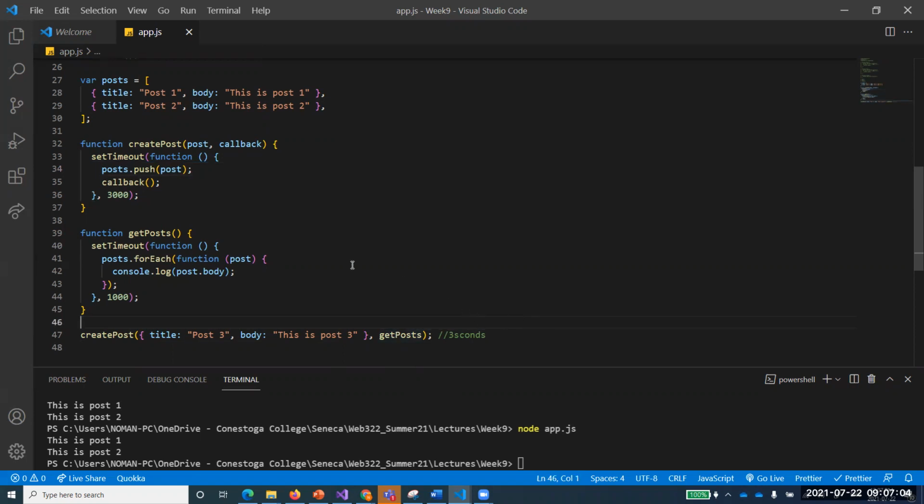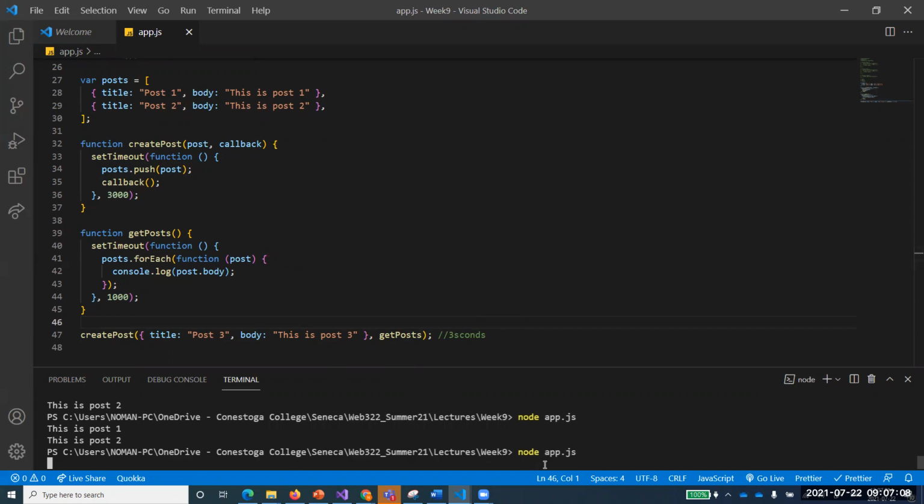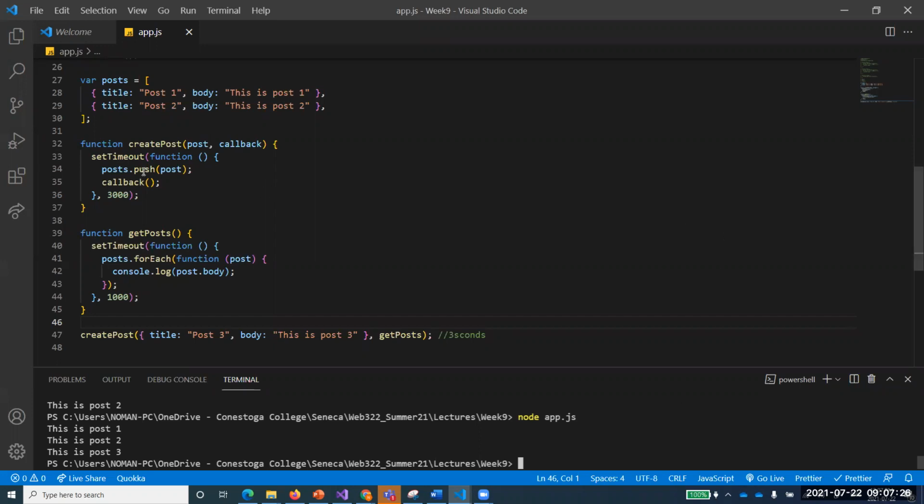Save this one and now run this. Now there is no post 1, post 2. Rather, we are taking 3 seconds, and after 3 seconds we are served with all 3 posts. Kartik and Armin, makes sense to everyone? Now it is doing what? After execution of this post, yes. Exactly. We are waiting for 1 more second because get post also takes 1 more second, so it might be taking 4 seconds.